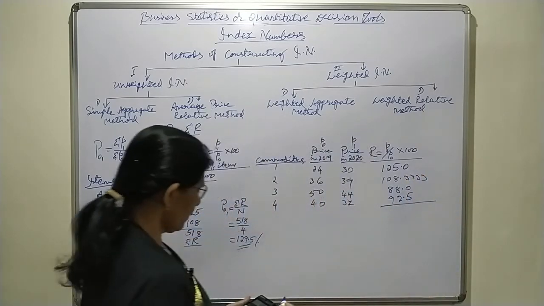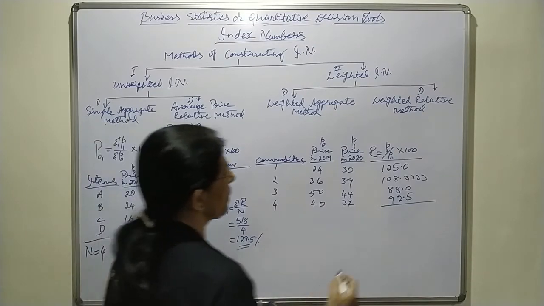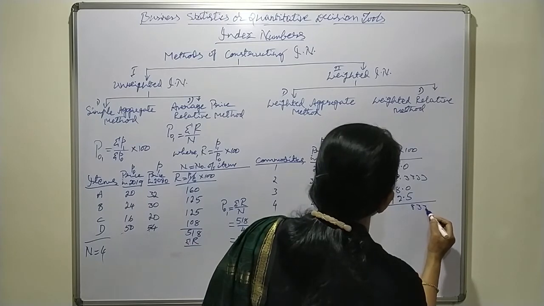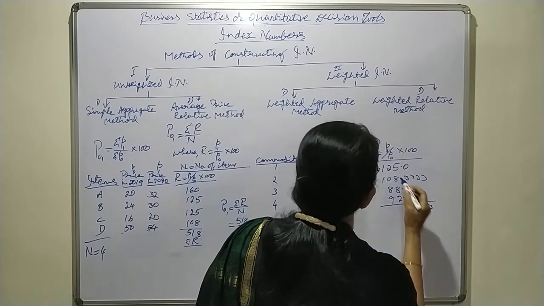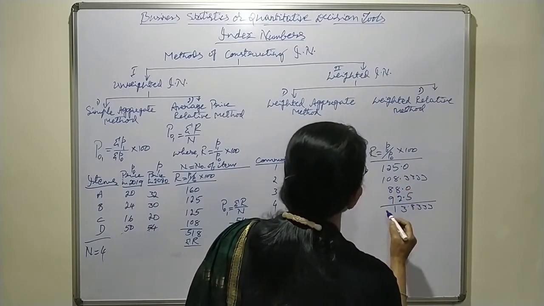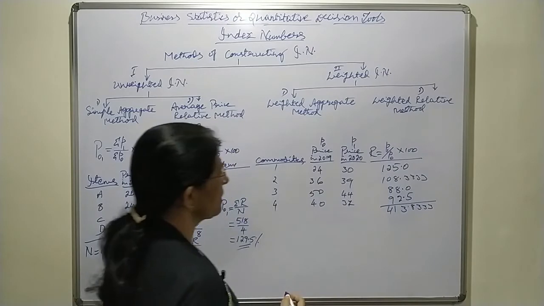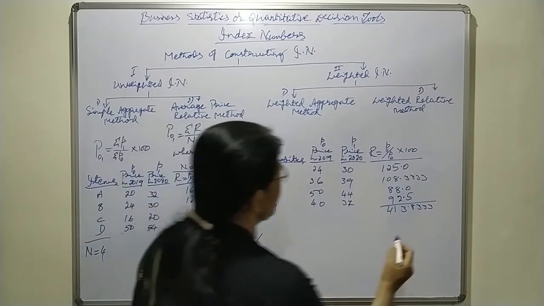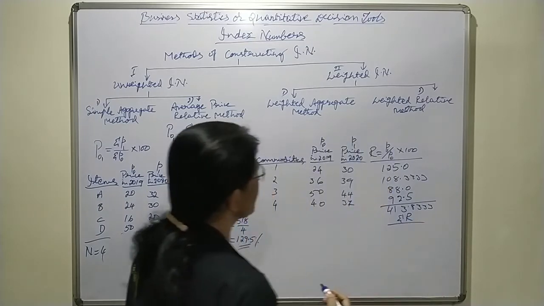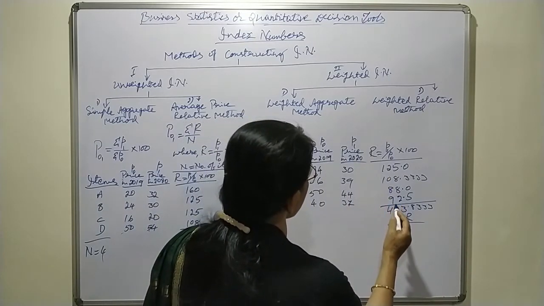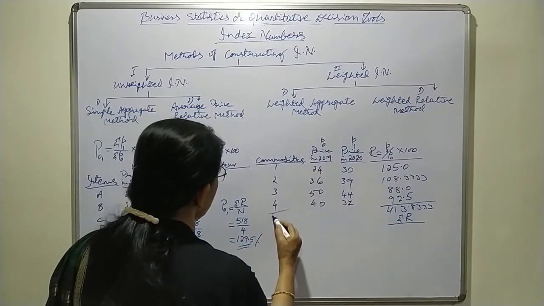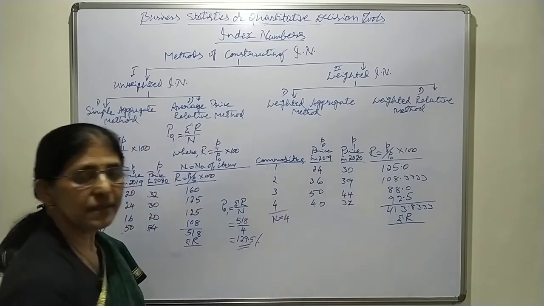Now we have to take the total of R, that is sigma R. It is 413.8333. Now N equals the number of commodities, 4.